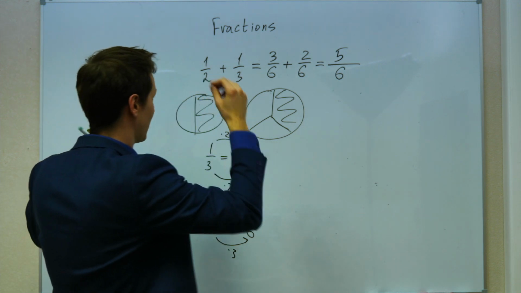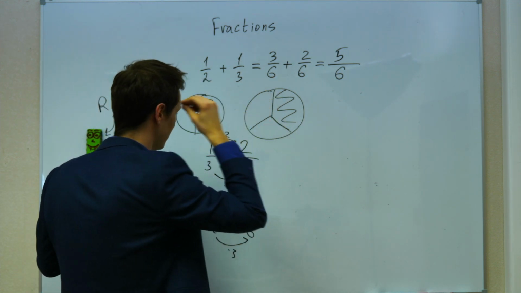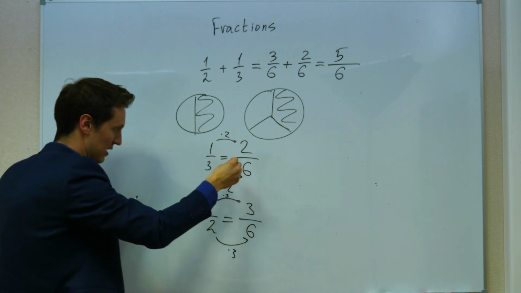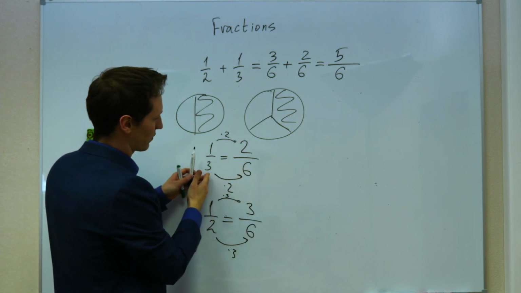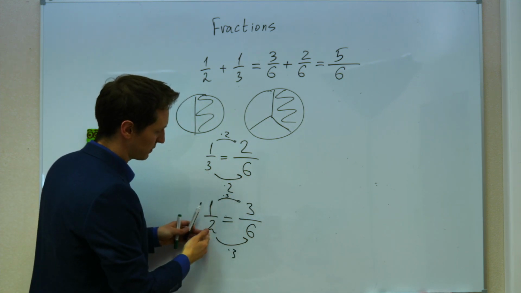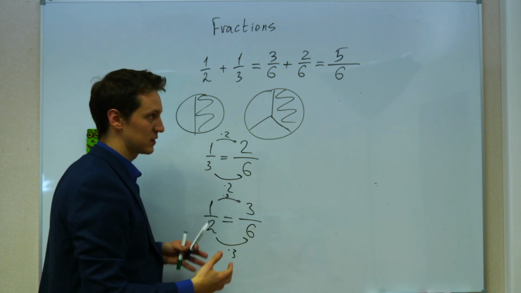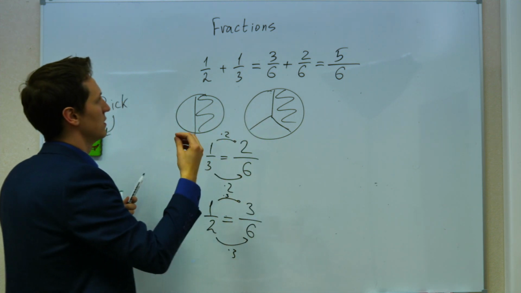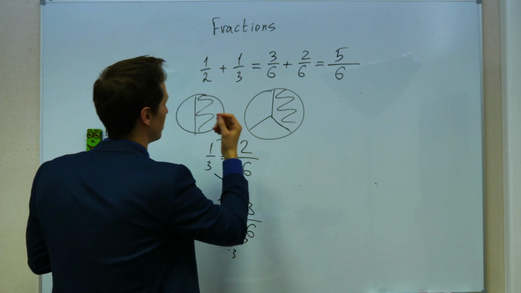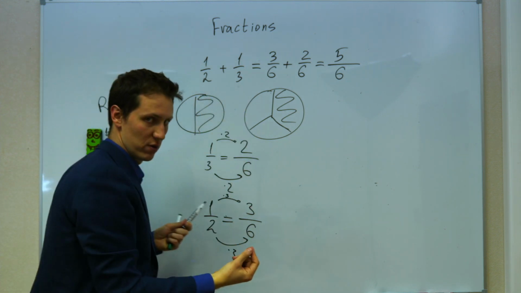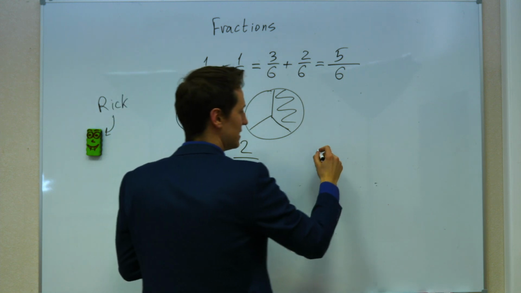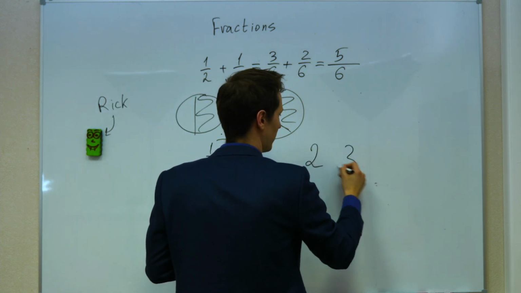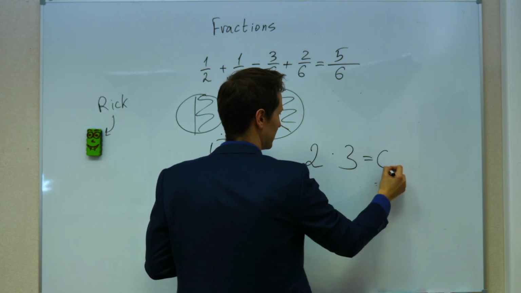How did I come up with this denominator? How did I understand that it's going to be 6? Well, it's easy. I can multiply 3 by 2 and get 6, and I can multiply 2 by 3 and get 6. So this is the common multiple, the number that is divisible by 3 and by 2 both. This number is very easy to obtain. If you have 2 and you have 3, you just multiply them and you get 6.